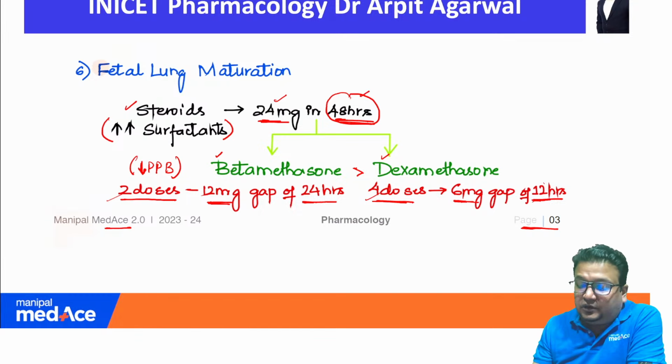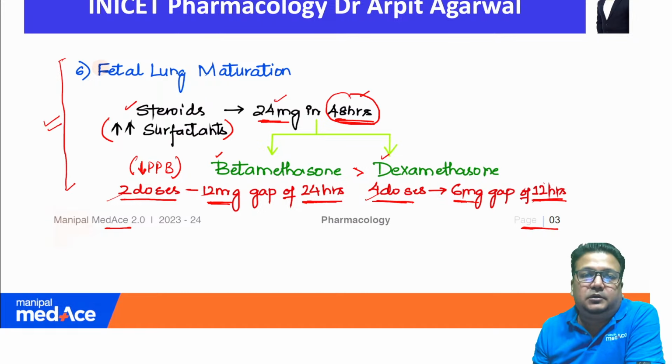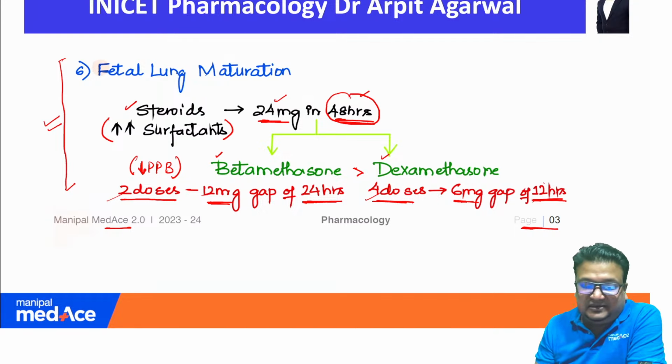In how much time we have to give? 48 hours. So in betamethasone, there will be a gap of 24 hours between the 2 dosage, and in dexamethasone, since there are 4 doses, so there will be a gap of 12 hours. So if you have studied from my notes, you will be able to solve this question without any problem, even in all upcoming examinations.